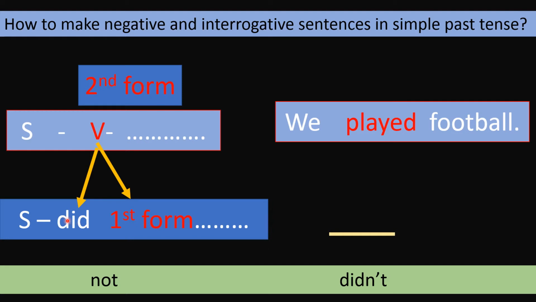So what is our sentence without using not? We did play football, because this is changed into first form, play, then did is used before it, and we say we did play football. Now we played football and we did play football, both are same.